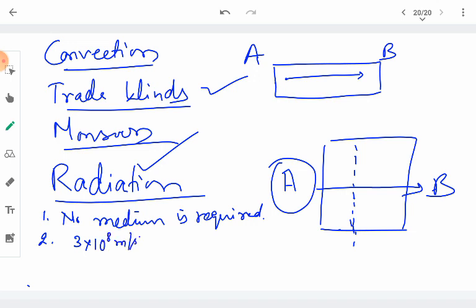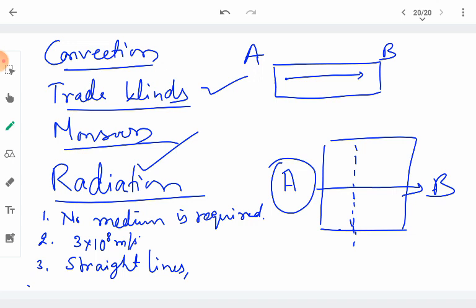So this is the rate, or the speed, at which the radiation of heat takes place. Third point, one must remember that radiation travels in straight lines. The heat transfer takes place in straight lines.